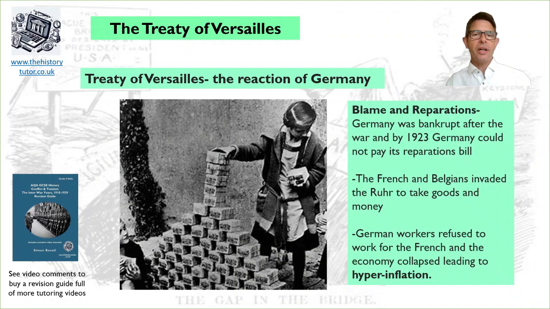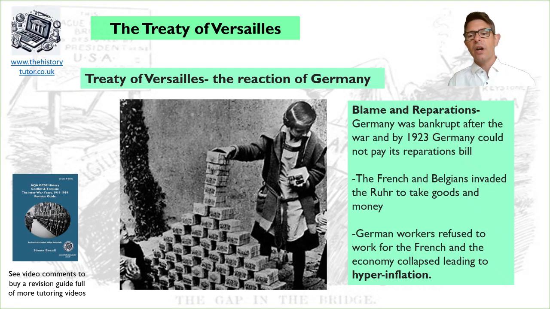And of course, blame and reparations caused longer term problems for Germany. Germany was bankrupt after the war, and by 1923 Germany could not pay its reparations bills because it was paying debts from the war and also trying to pay reparations. It was too much. So the French and Belgians invaded the Ruhr to take goods and money directly from German factories. This was allowed under the terms of the Treaty of Versailles.